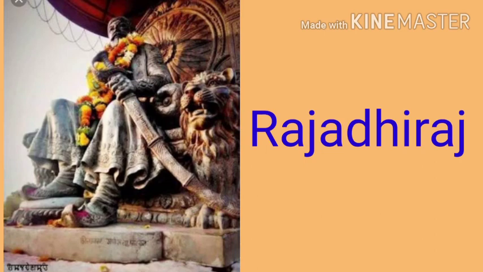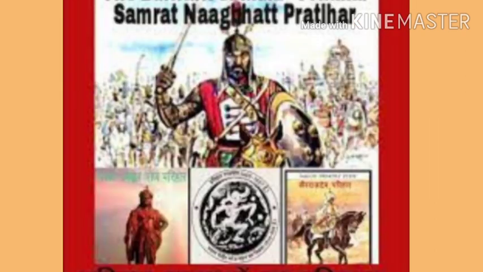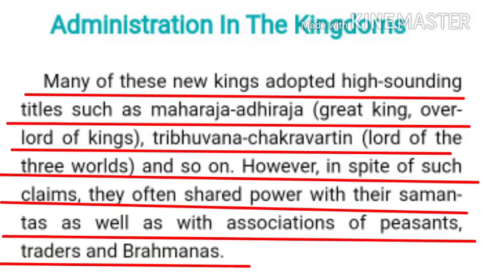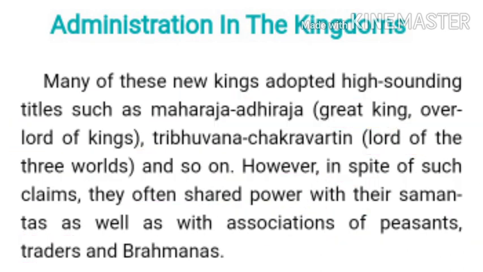Students, while watching any historical serial or movies, you have heard some titles which they have given to their kings like Raja Dhiraj, Maharaj Dhiraj and Samrat. So how did they get these titles? Let's see. As you can see in your book also, there are a few titles such as Maharajadhiraja and Tribhuvana Chakravarti, meaning great king or lord of the three worlds. Why were the kings using these titles? In the medieval period, the kings used these titles only to show off.